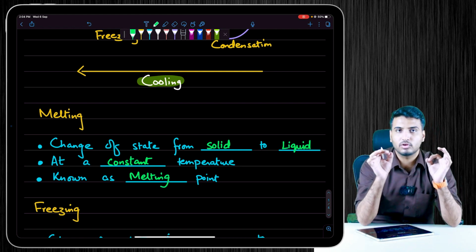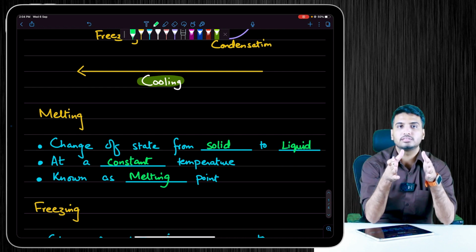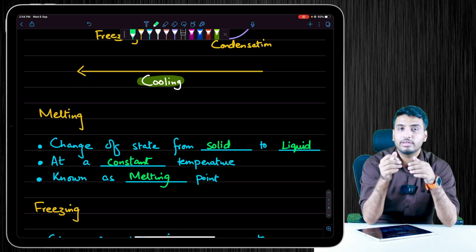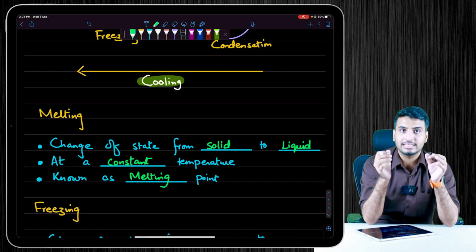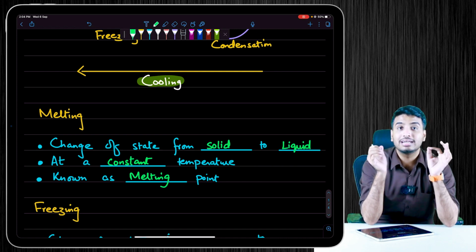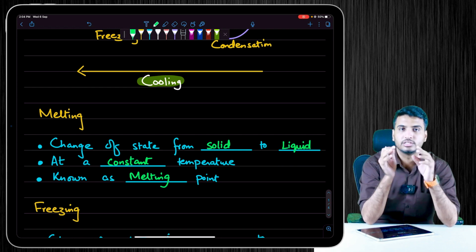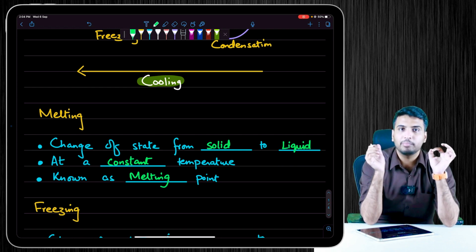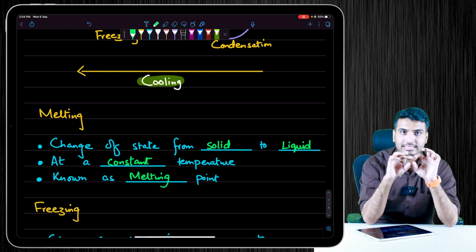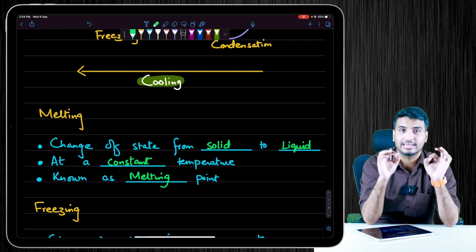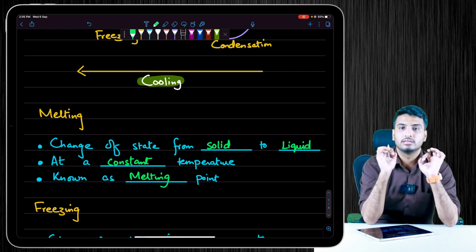Let's just take an example of ice. If we have pure ice, it melts at 0 degrees Celsius. So 0 degrees Celsius is a constant temperature. Constant means one fixed value which does not change. So ice melts at 0 degrees Celsius, which is the constant temperature over here, and it is known as its melting point.